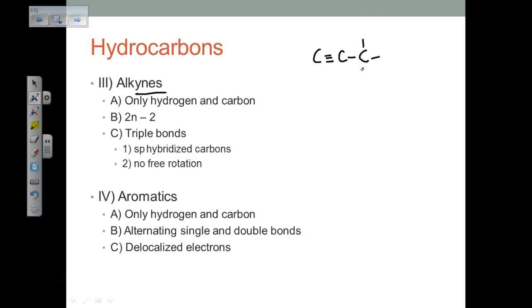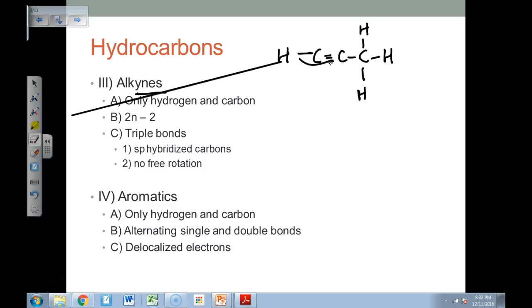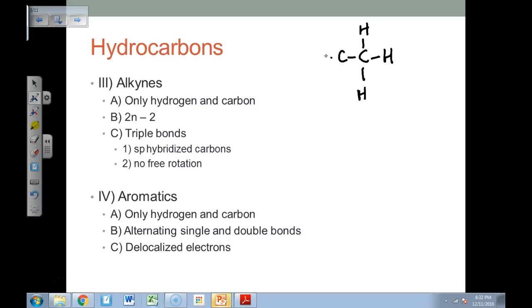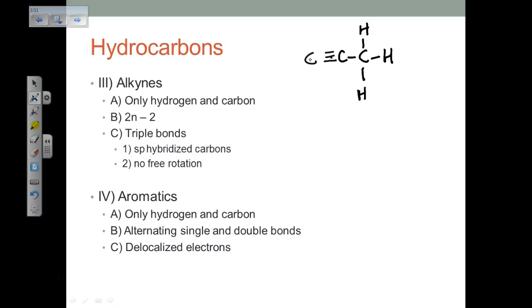Let me draw the Lewis structure of this. Keeping in mind that carbon always wants to have 4 bonds, and we have only carbon and hydrogen.